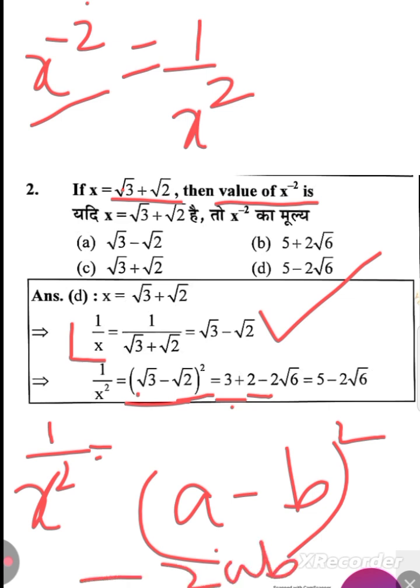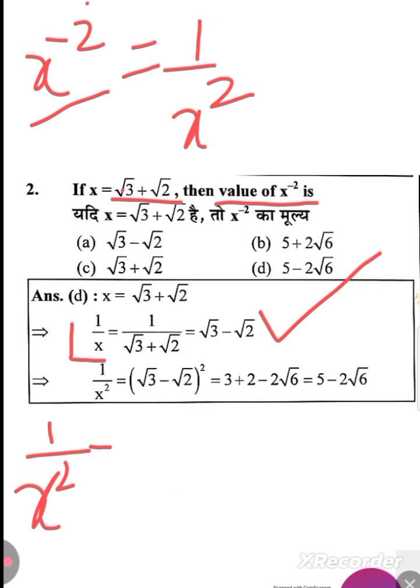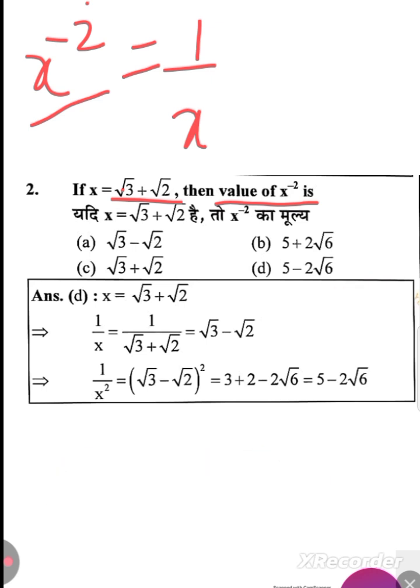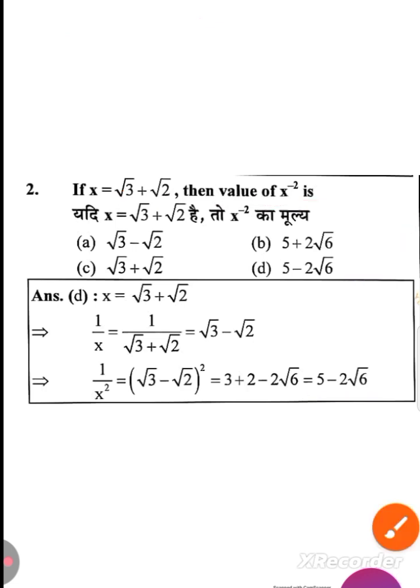Okay, the formula says a square plus b square minus 2ab. So minus 2ab, root 3 into root 2, it is nothing but root 6. So what will be the answer? The answer will be 3 plus 2, which is 5, and minus 2 root 6. So the value is going to be option D, that is correct. So the next one is,